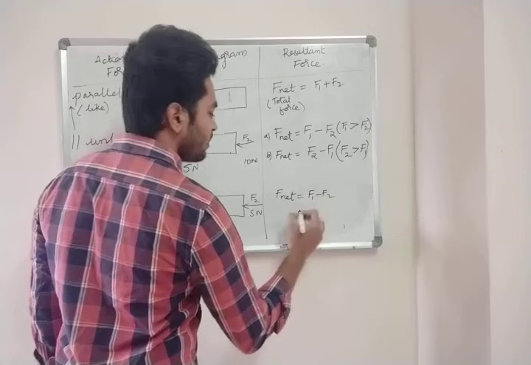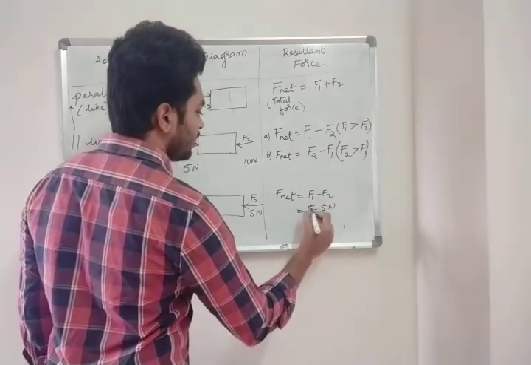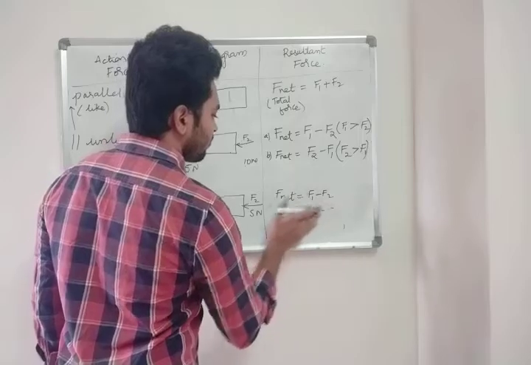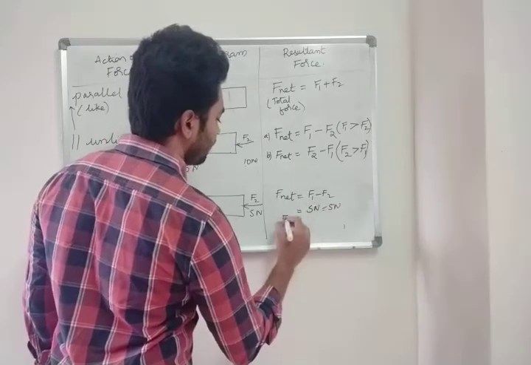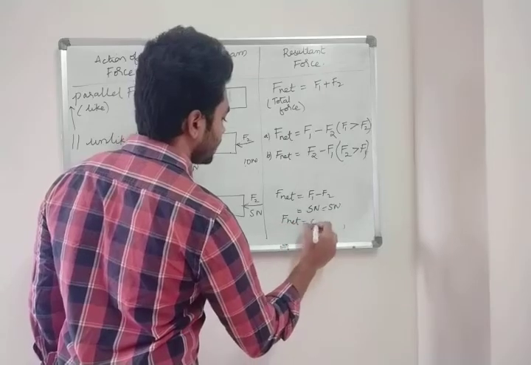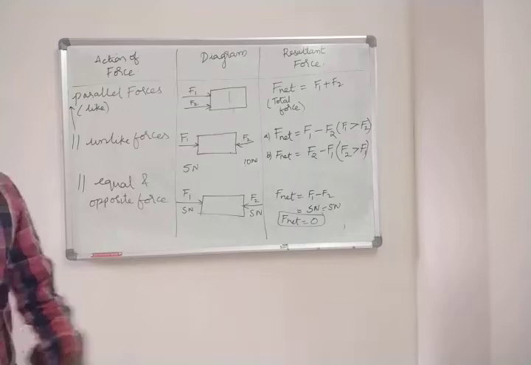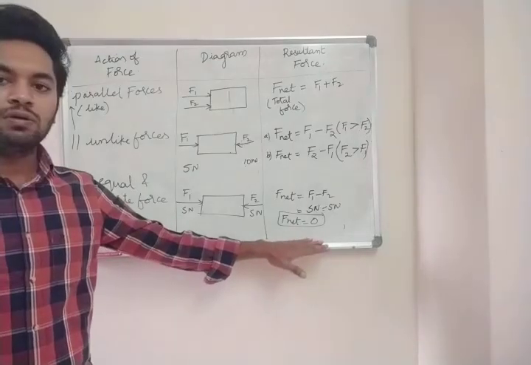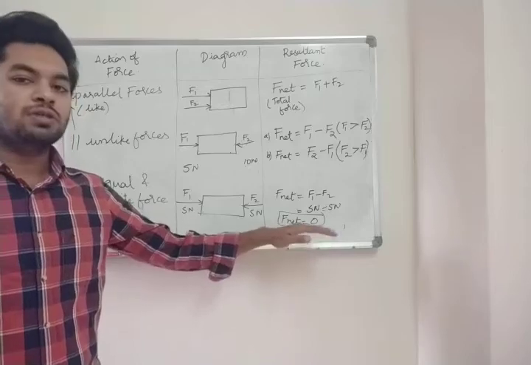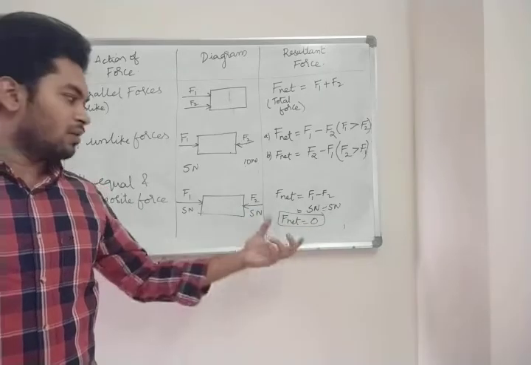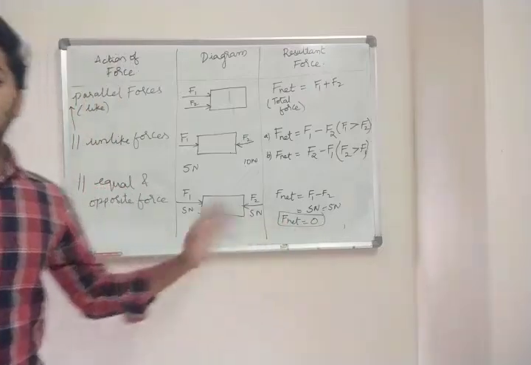So what will be 5 Newton minus 5 Newton? 5 Newton minus 5 Newton. So F net is equal to 0. F net is equal to 0. Now this F net equal to 0 is a most important point. Regarding F net equal to 0, we are going to discuss a little topic. We are going to discuss about it now.